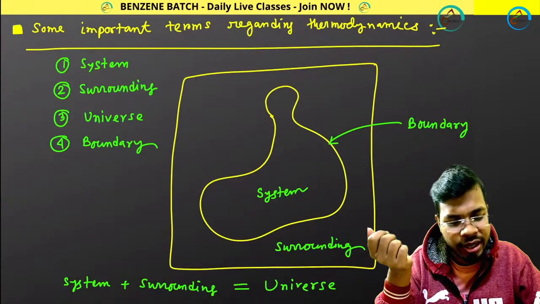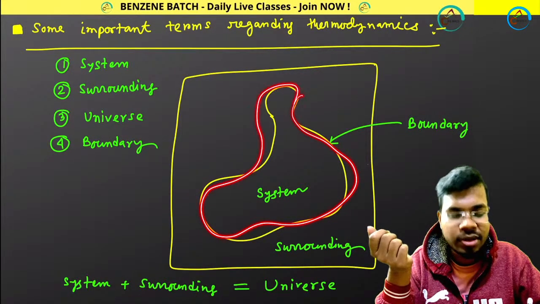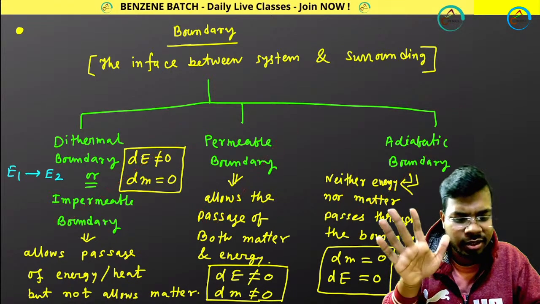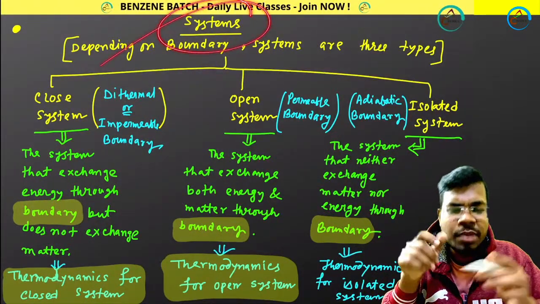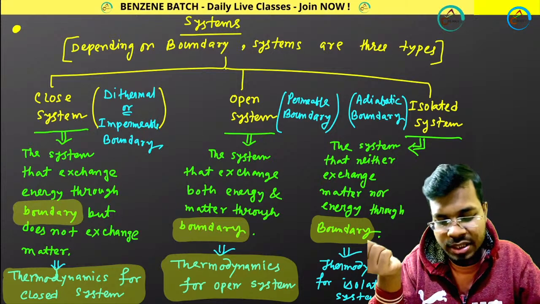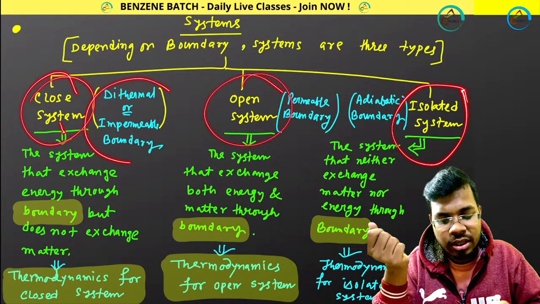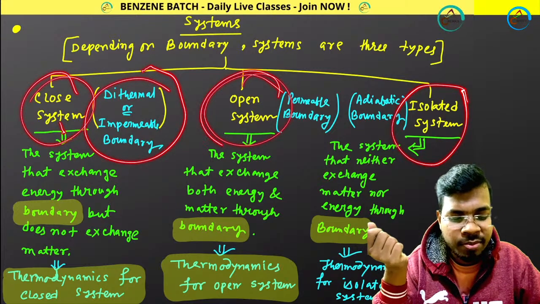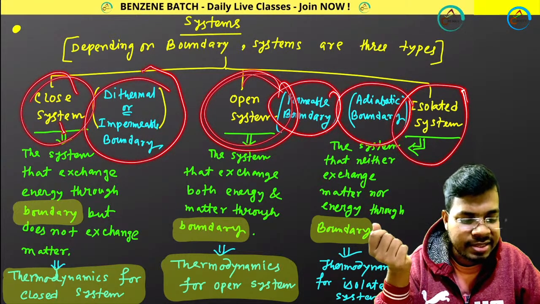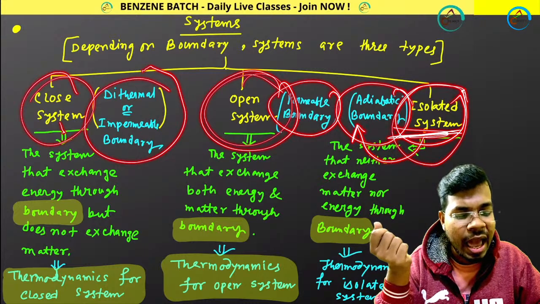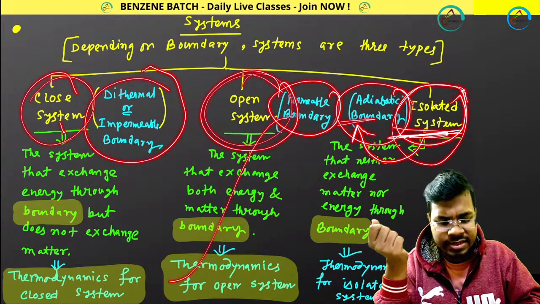So this is my boundary, and this boundary can be of three types: permeable, impermeable and adiabatic. Got it? Then coming to systems. Depending upon the boundary, systems are of three types: closed system, open system and isolated system. Closed system belongs to impermeable boundary, open system belongs to permeable boundary, and adiabatic boundary means isolated system. Simple, so I am not discussing this.